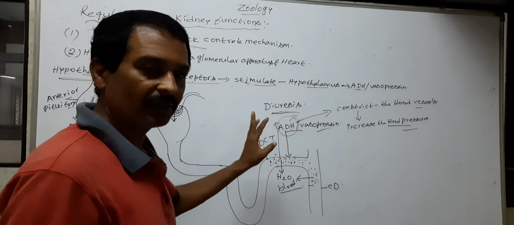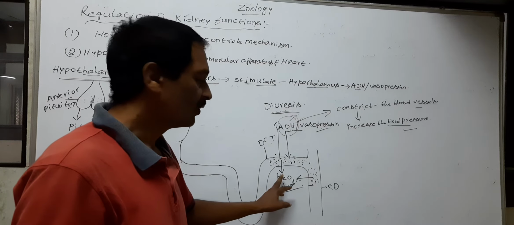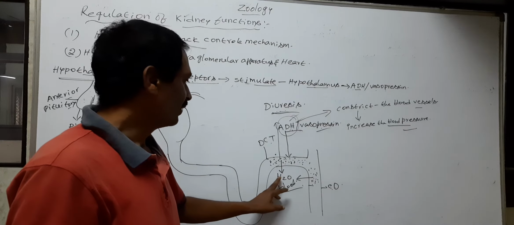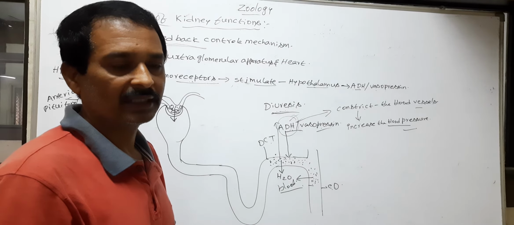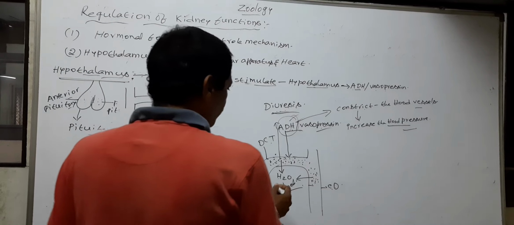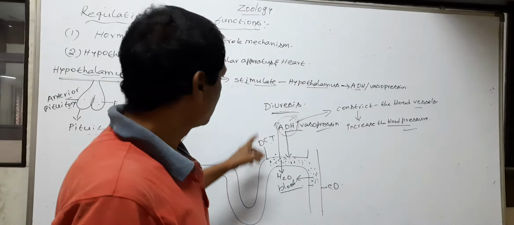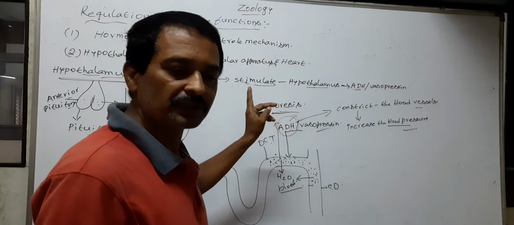First effect is the ADH stimulates the DCT and CD. The stimulated DCT and CD absorb the water and increase body fluids. When the body fluids are increased, the osmoreceptors are switched off.